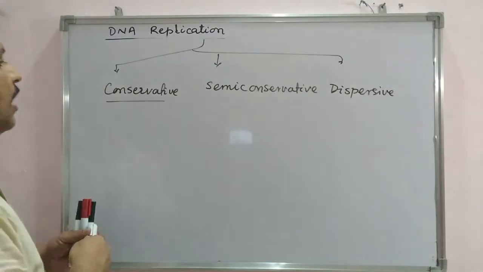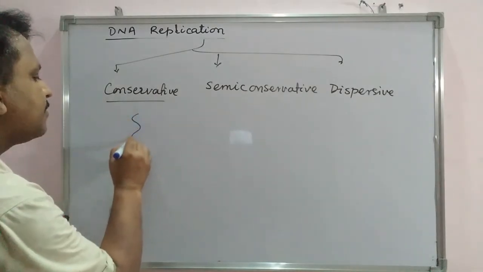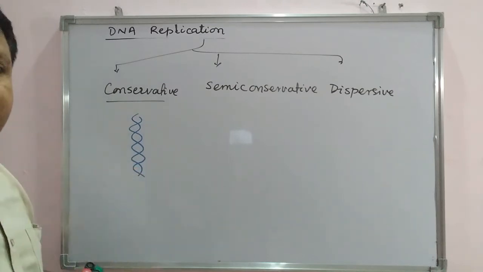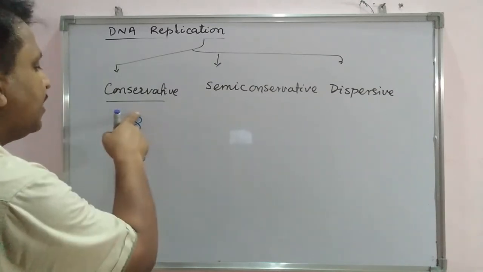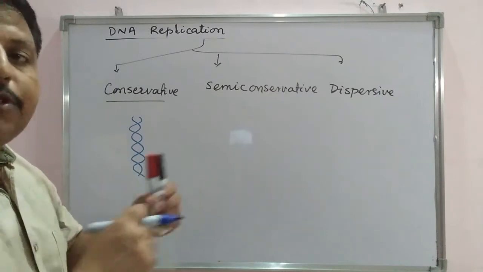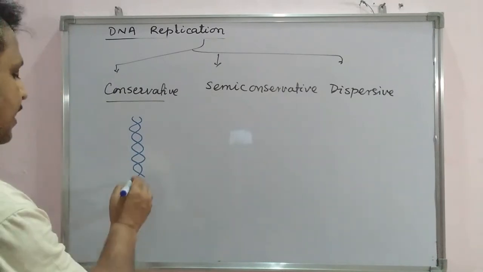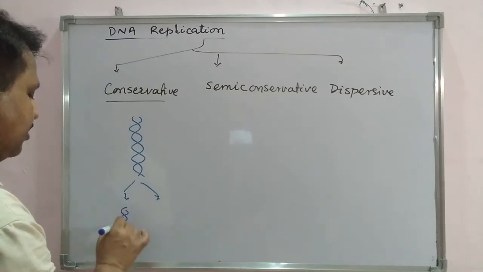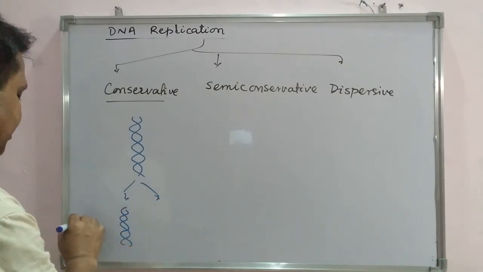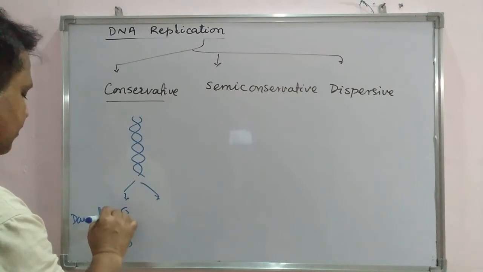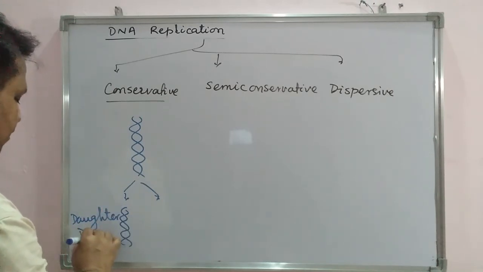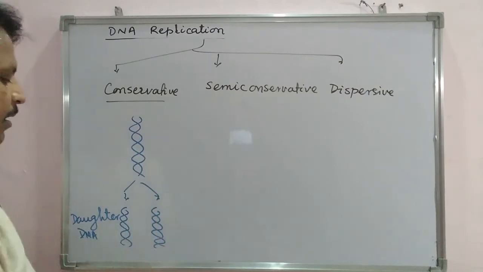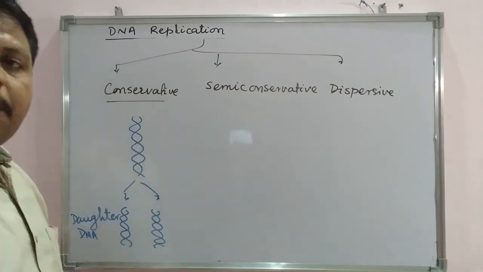Conservative means if this is a DNA and when it duplicates, the daughter DNA must be similar to the parental, with both strands of the parental DNA conserved. So when it copies, the daughter DNA will be an exact copy of the parental DNA.